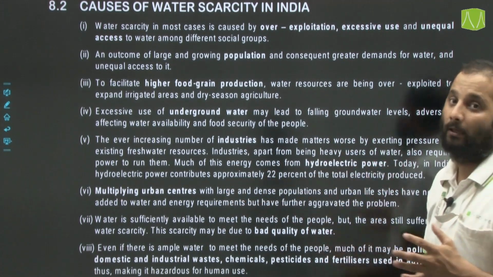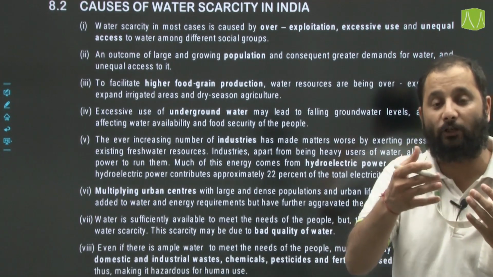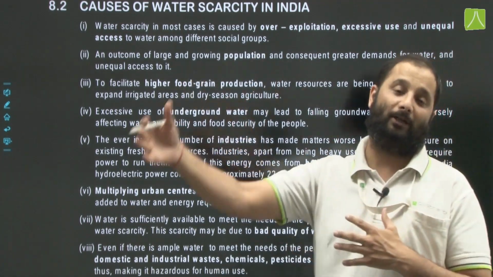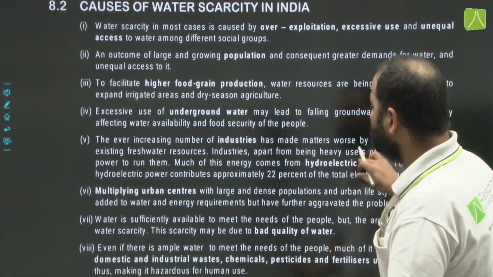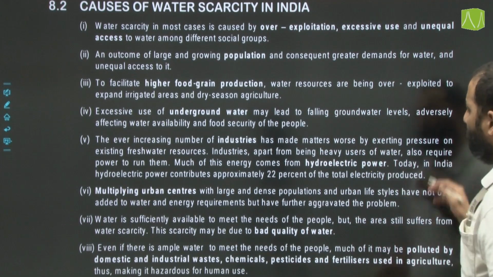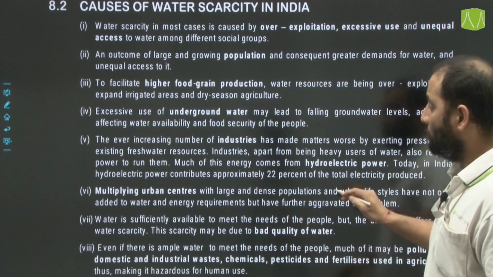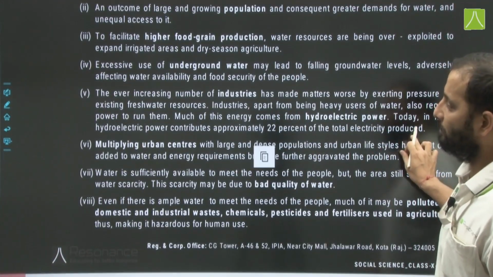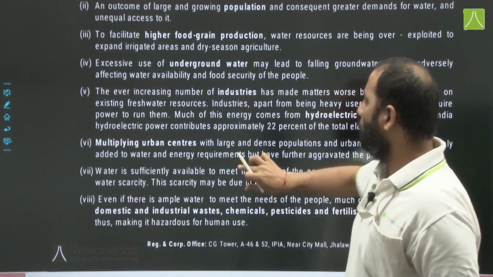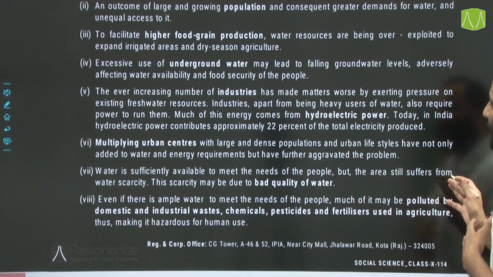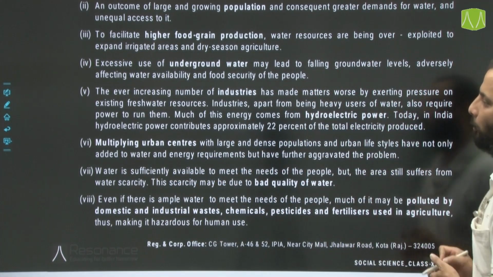Many of our hydroelectric power plants generate electricity, and that electricity is used by the industries. So for industries to run, they need a constant supply of power, and much of this energy comes from hydroelectric power. Today in India, hydroelectric power contributes approximately 22% of the total electricity produced. Now later on, multiplying urban centers with large dense population and urban lifestyle have not only added to water and energy requirements but have further aggravated the problem.